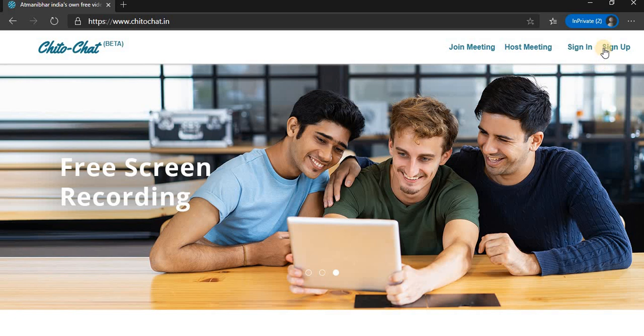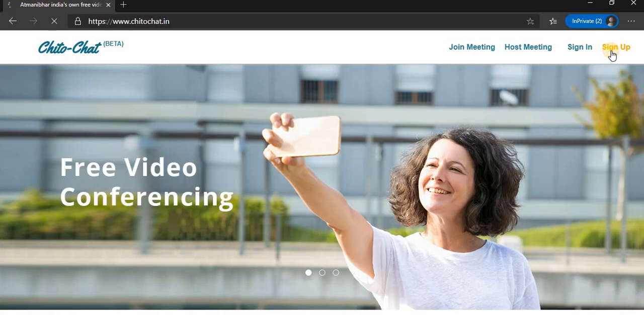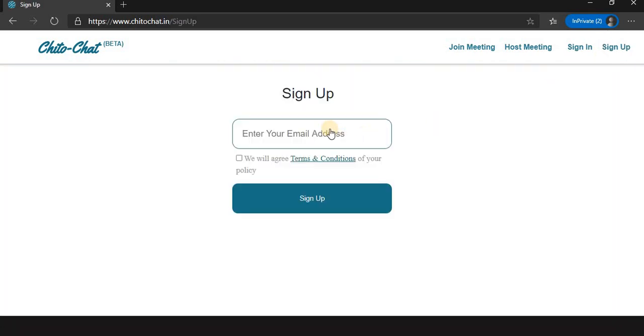So let's see, and let's do the sign up. Okay, I'm clicking on sign up, and here on the sign up page, you have to provide your valid email ID, because to register, verification of the email ID is a mandatory process. Okay, so here I'm inputting my email ID as no reply at chat dot in.